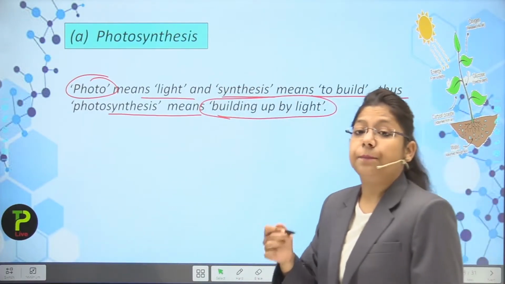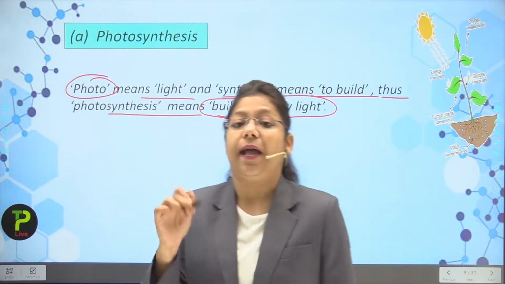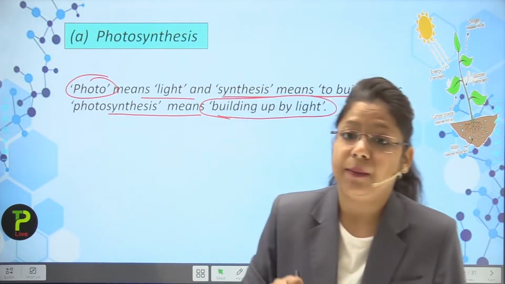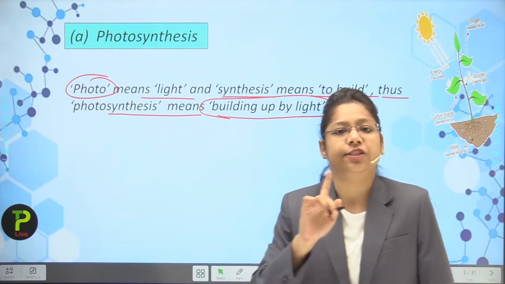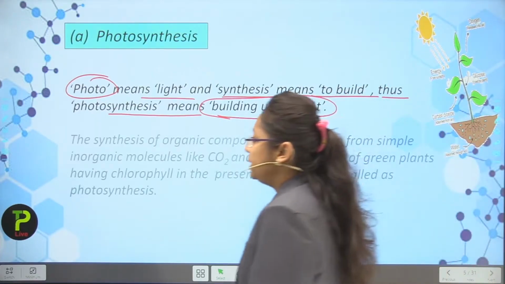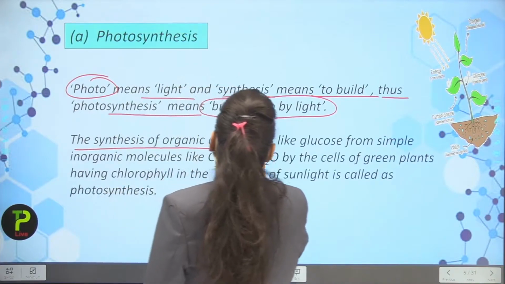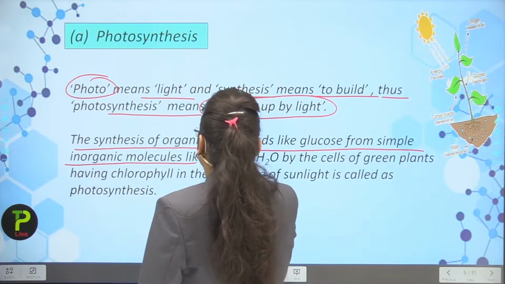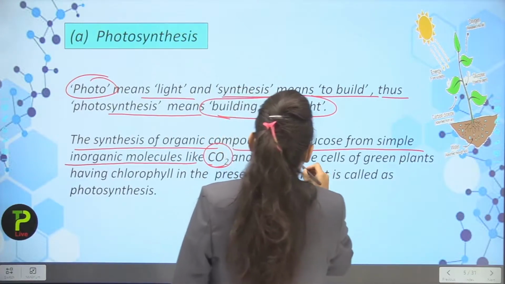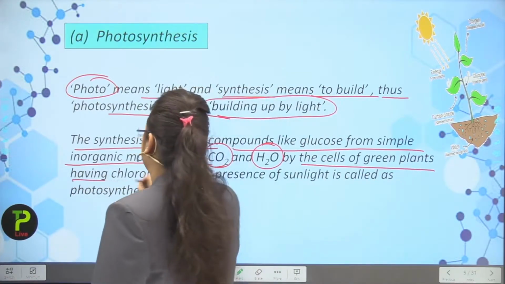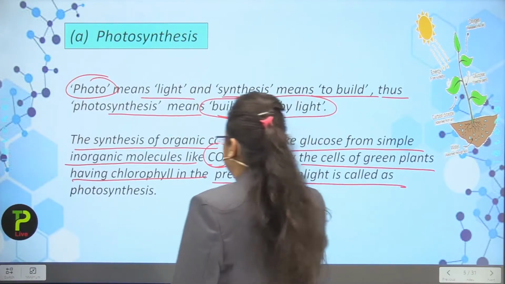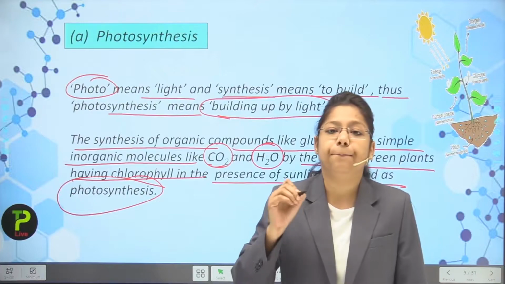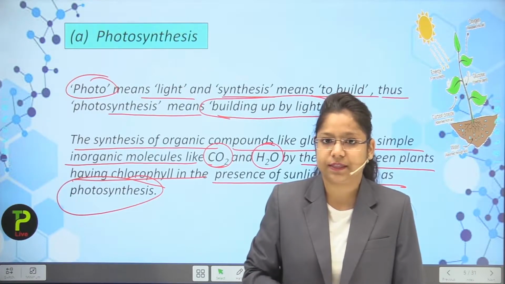But some things are also responsible for it, like carbon dioxide, water, and the main pigment present inside the plant, that is chlorophyll. Now the next point: synthesis of organic compounds like glucose from simple inorganic molecules like carbon dioxide and water by the cells of green plants having chlorophyll in the presence of sunlight is known as what? Photosynthesis.